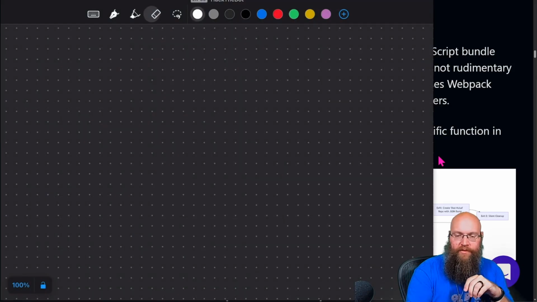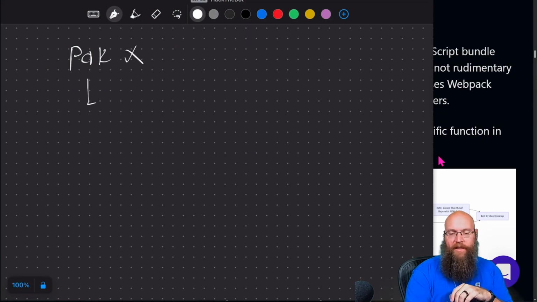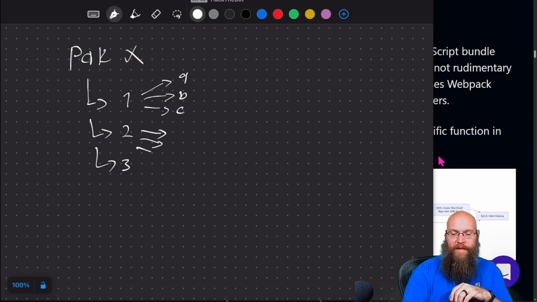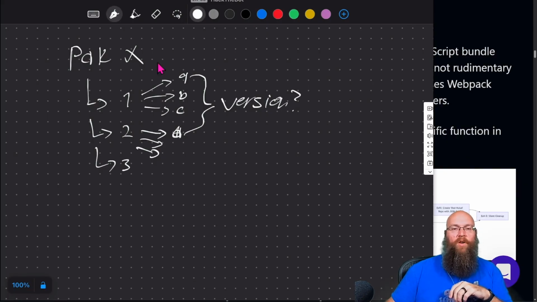So what happens here is, let's say you import one package. So, we've got package X, right? Well, then package X can come down and it can depend on a whole bunch of different packages. And then each of those can depend on a whole bunch, right? So now let's say we've got A, B, and C. And this one depends on maybe a different version of A, right? So now these two have to kind of coalesce to figure out which version is going to work in here. We don't know. And then it just makes this long cascading tree.